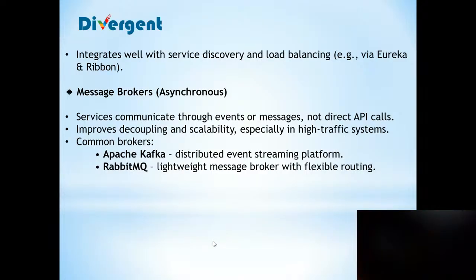Another approach is message brokers. It's asynchronous processing, where services communicate through events or messages, not direct API calls, and it improves decoupling and scalability, especially in a high-traffic system. Common brokers are Apache Kafka and RabbitMQ. Apache Kafka is a distributed event streaming platform, and RabbitMQ is a lightweight message broker with flexible routing.